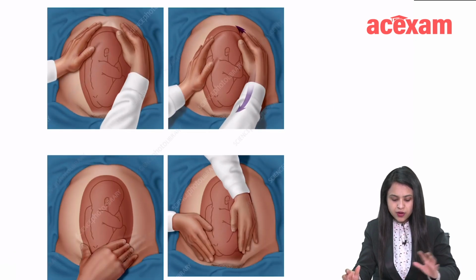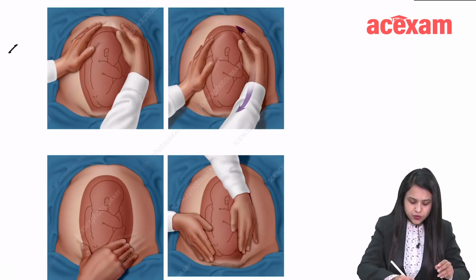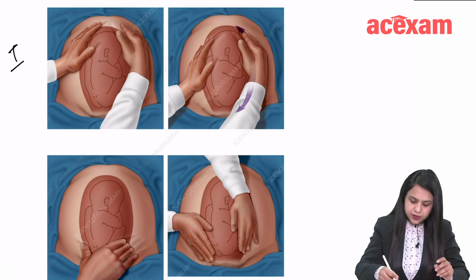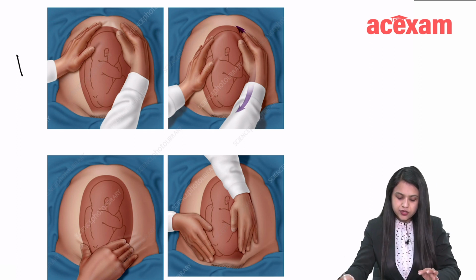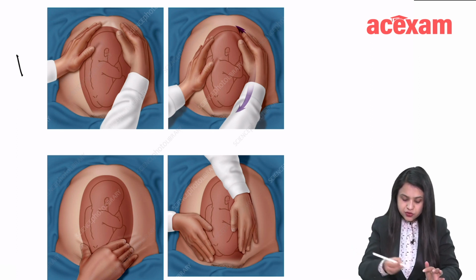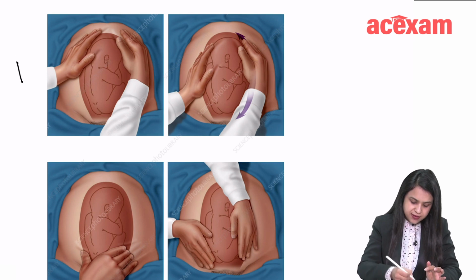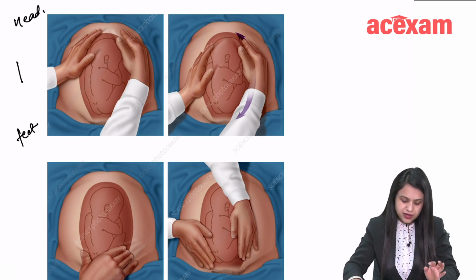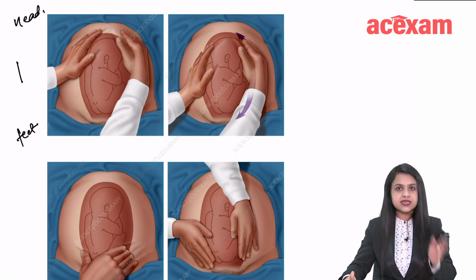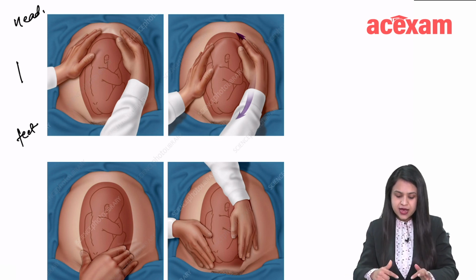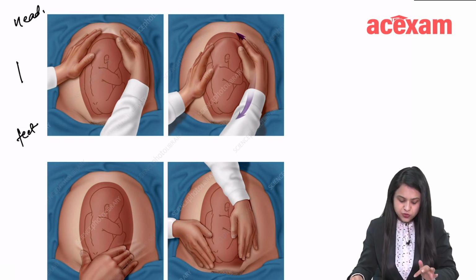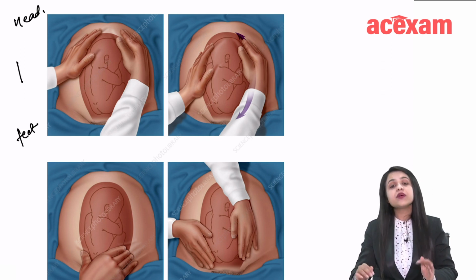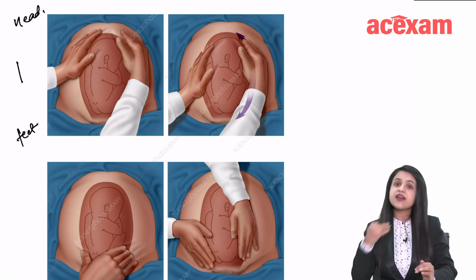So this is Leopold maneuver 1. This is the fundus. Here is the patient's head, and this side is the patient's feet. In maneuver 1, the examiner will have to stand on the right side of the patient and face the patient.